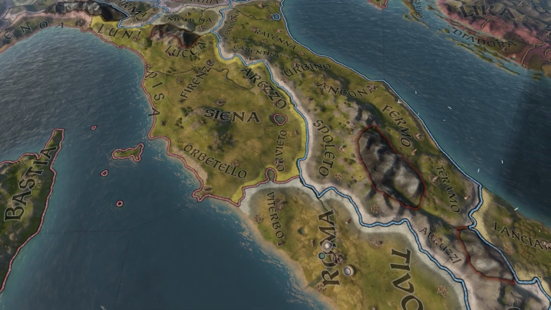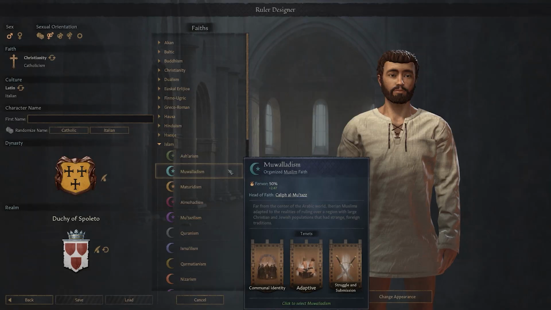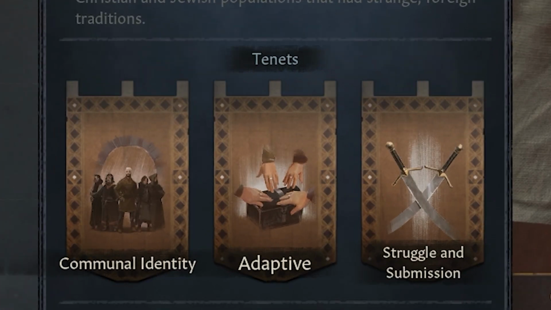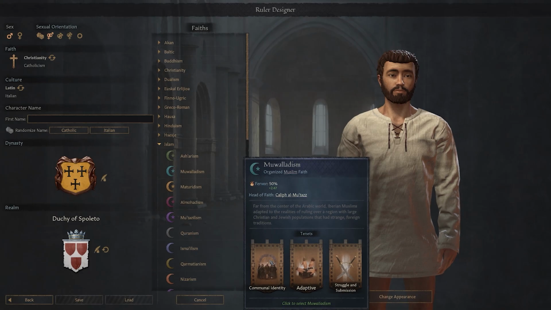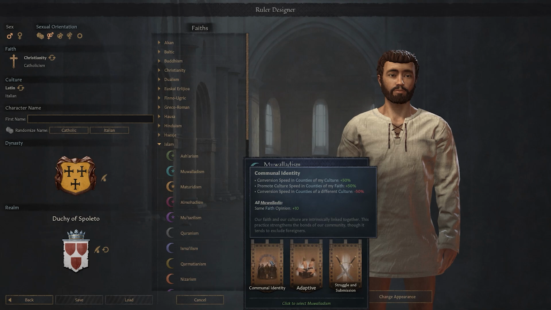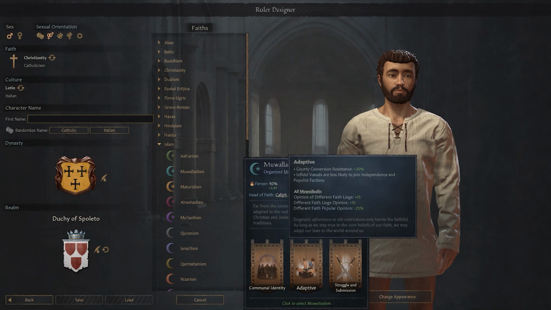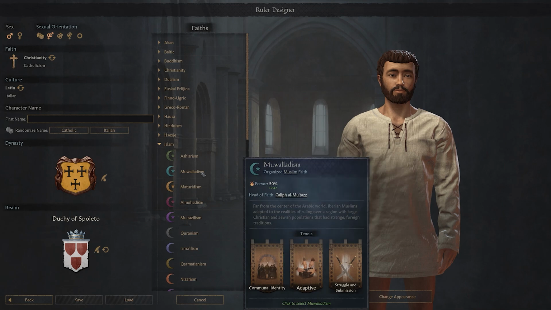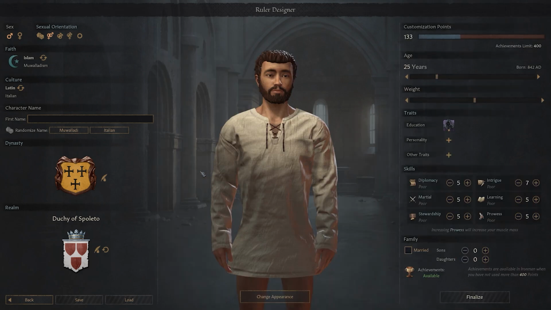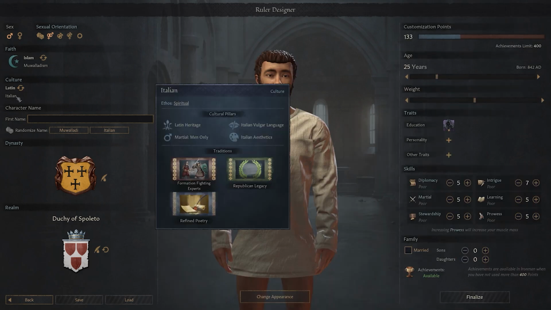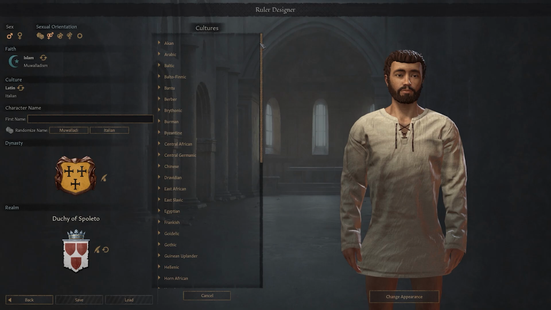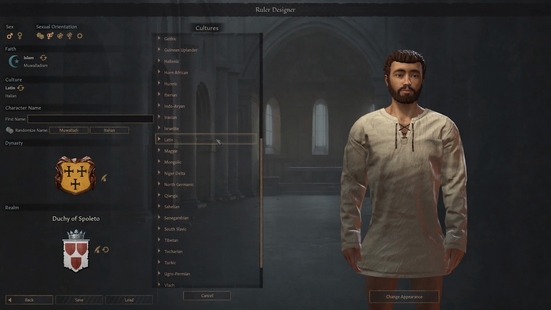so it's a good idea to pick something like Muhammadism as my specific faith to take advantage of communal identity and adaptive. The former will make it easier to convert counties to my faith as long as we share the same culture, and the latter will make sure vassals who don't follow my faith are less likely to rise up against me. In order to maintain the benefits of communal identity then, my culture will remain Italian, though I do have the choice of, well, anything else available in the game.